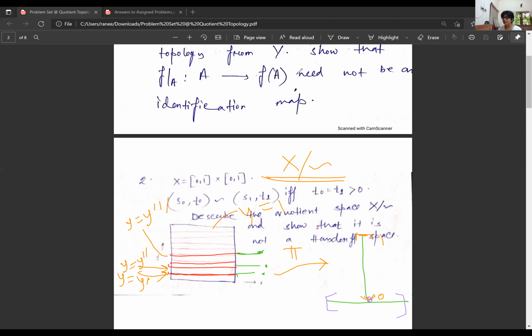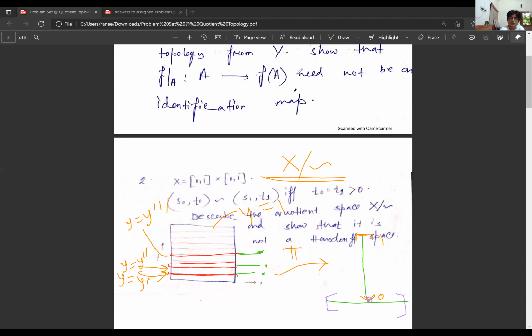So you can think of this in a different way. You can think of this space as a union of two disjoint open intervals. If you take the closed [0, 1] along the y-axis, if you take open 0 and closed 1, then all those points on the y-axis will be identified to a single point. So this is just a parameterization to a single point, and then everything on the x-axis will remain the same, right? So you can think of it as a disjoint union of two open intervals, right?